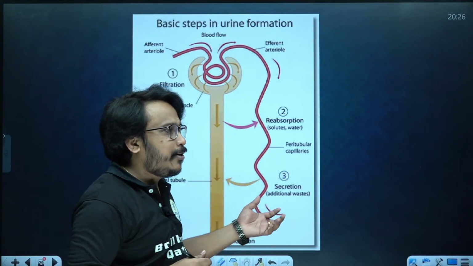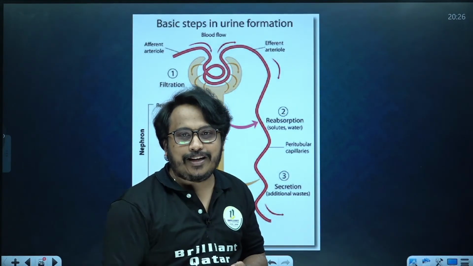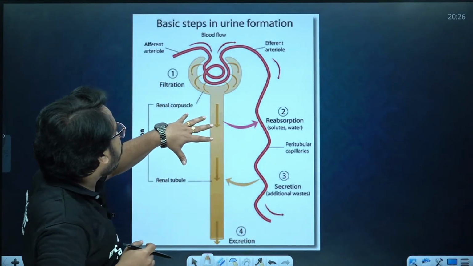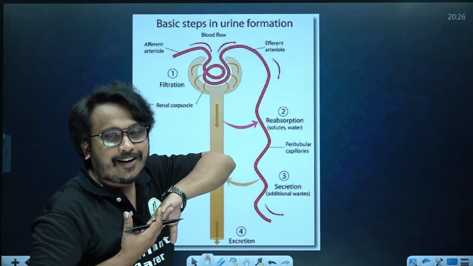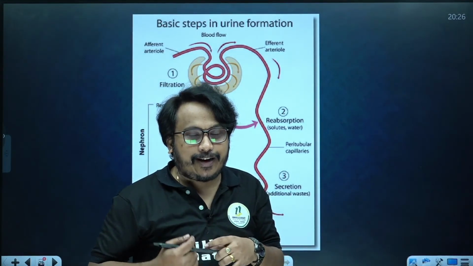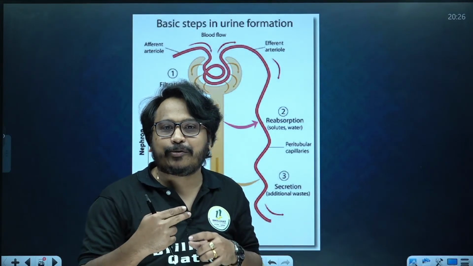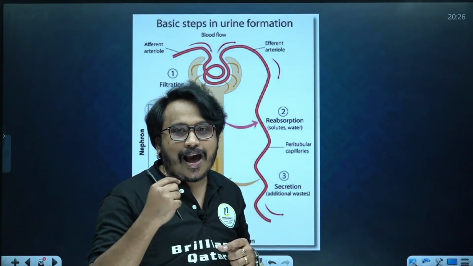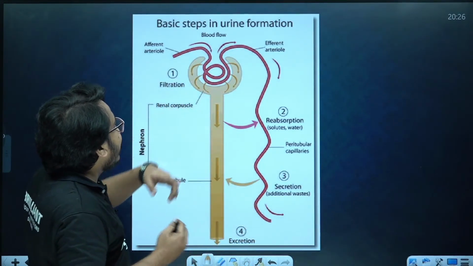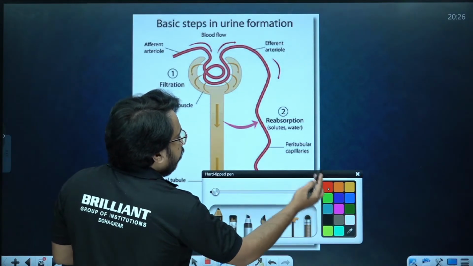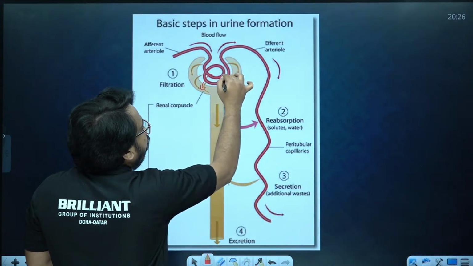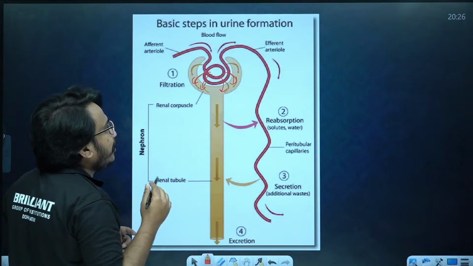What are the three steps in urine formation? Let me just recap. During urine formation, the blood that is to be purified, especially from the renal artery entering the kidney, forms arterioles and joins the capillary. In the capillary, the first step takes place, called glomerular filtration or filtration under pressure.